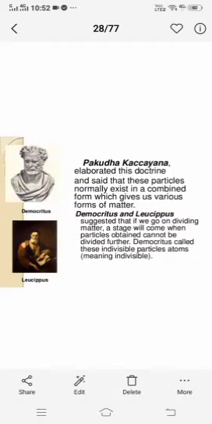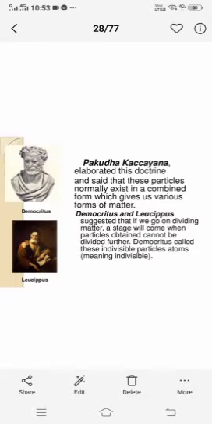Then came Pakuda Katyama, the next person. Obviously, children, when we go on thinking, there is discovery. Even your mother, when she thinks, why not add this, add that, prepares new dishes. In the same way, new discoveries happen every day in your house also. Scientists also came by observing; man used to think about nature or about other discoveries or inventions.